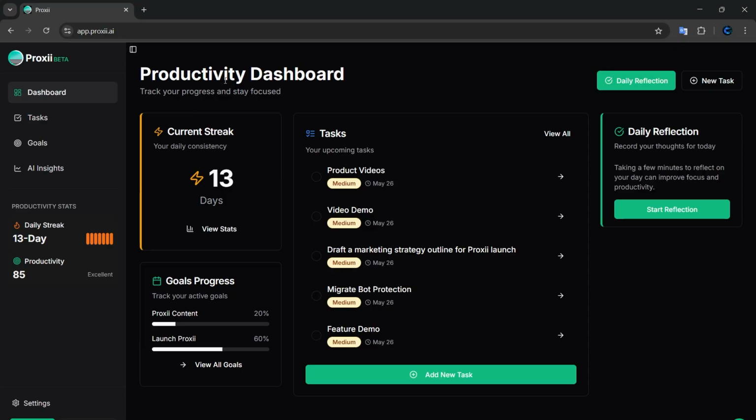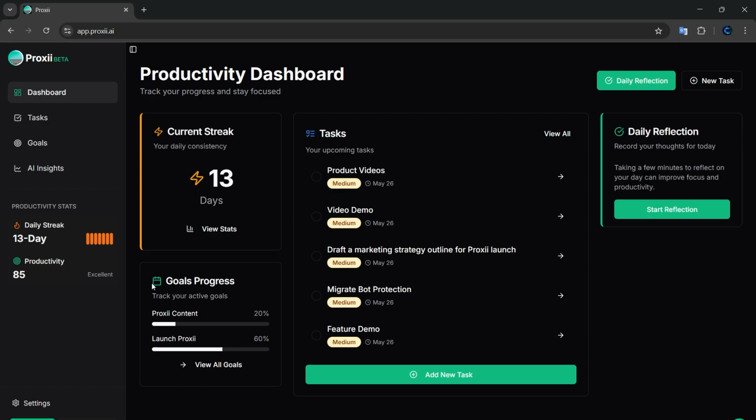When you open up the app, you'll have the productivity dashboard. And as you can see here, I have a streak. I'm currently on a 13-day streak. The streak is calculated by proper metrics, so if you do a daily reflection, if you complete a task, things of that nature.